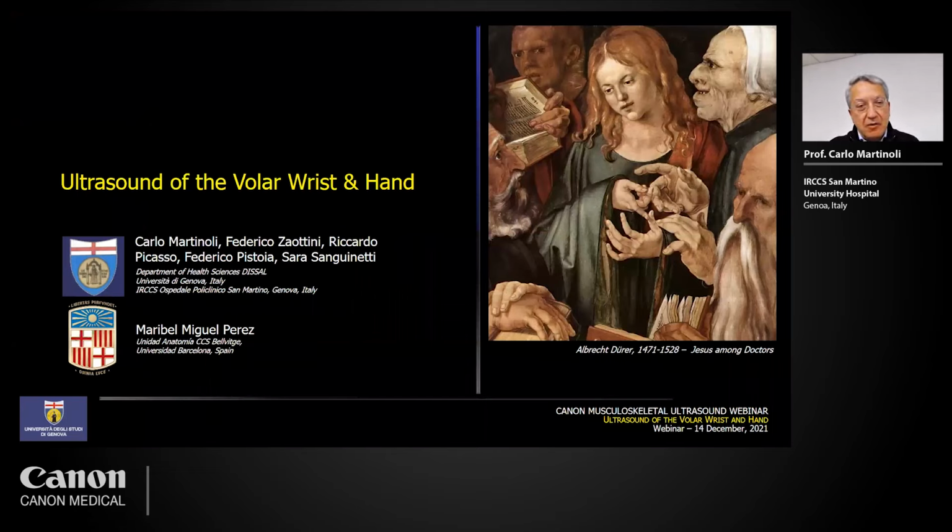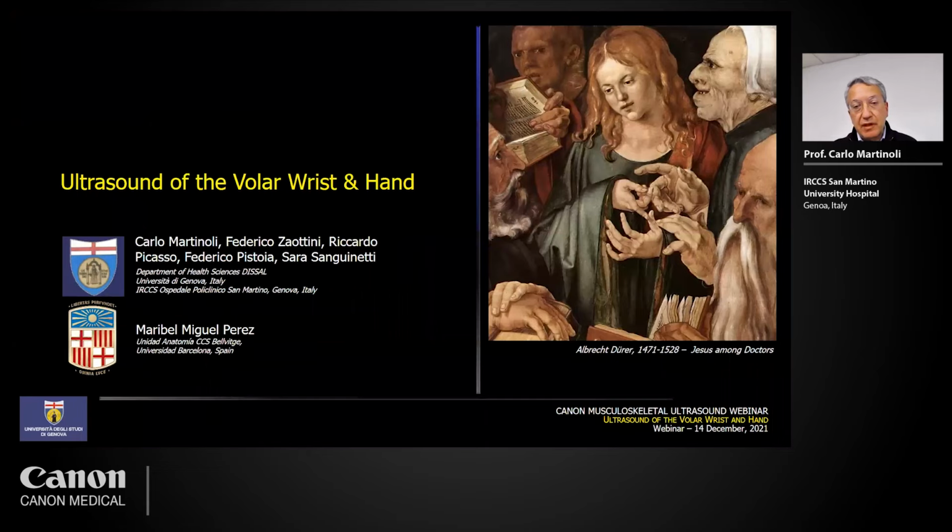Today the task is very complex due to the anatomical complexity of the hand. My choice was to select a speech dealing with the volar aspect of the wrist and hand.